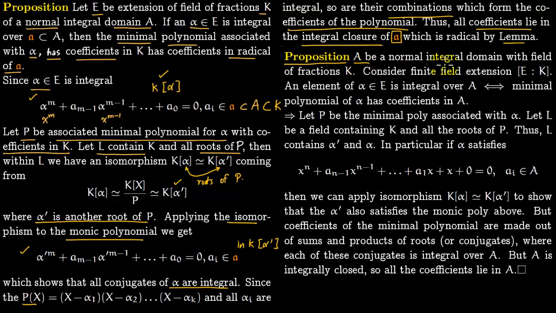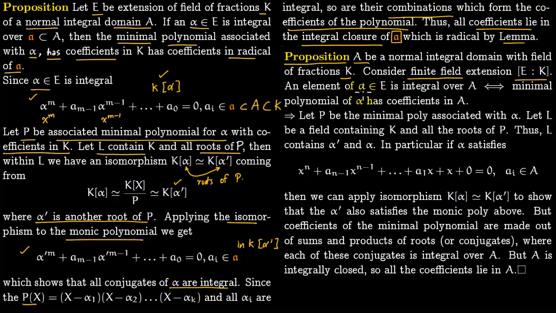So we can actually say something similar to this. Let A be a normal integral domain with field of fractions k, precisely like this case. But now we are considering a finite field extension E. Corresponding to every element here, we have a minimal polynomial.